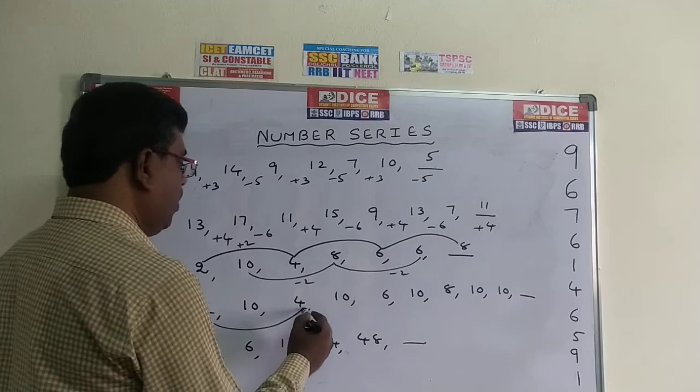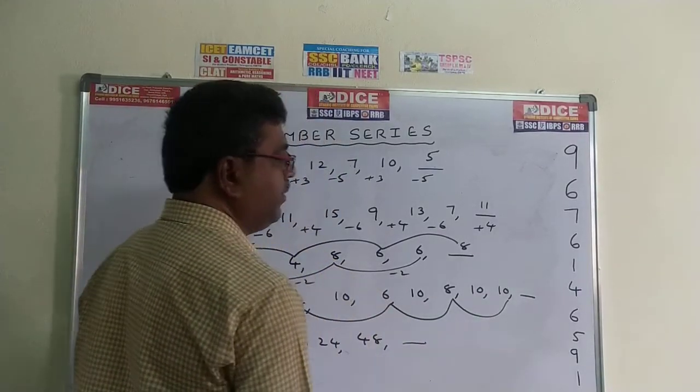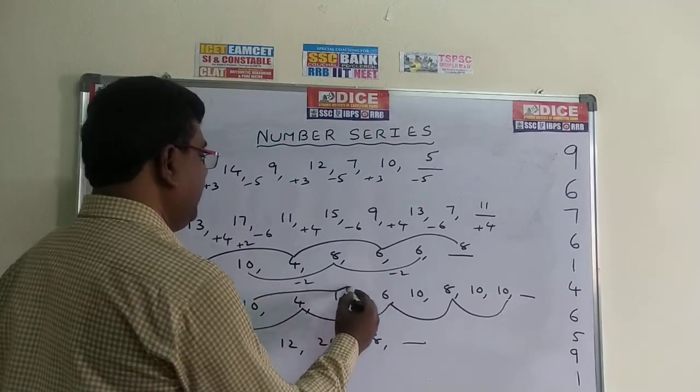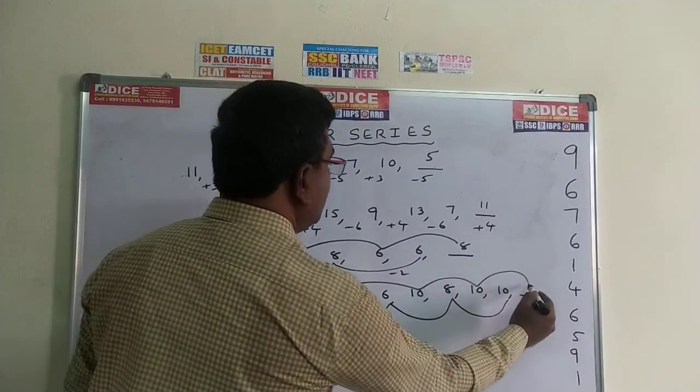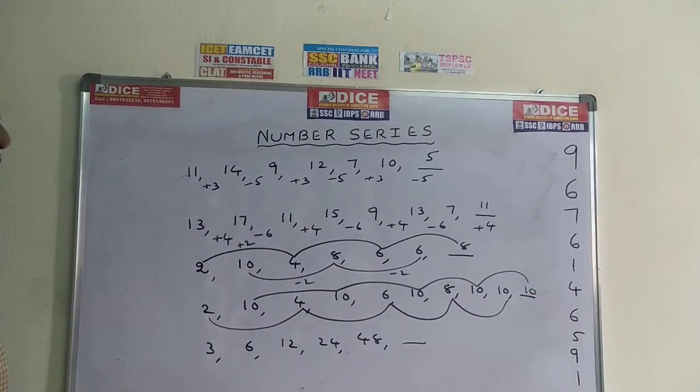2, 4, 6, 8, 10. Here the sequence stops, and now the dash is there. So 10, 10, 10, 10. This also gives 10. So the correct answer is 10.